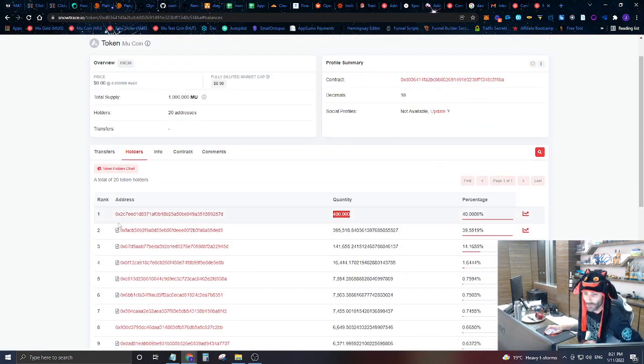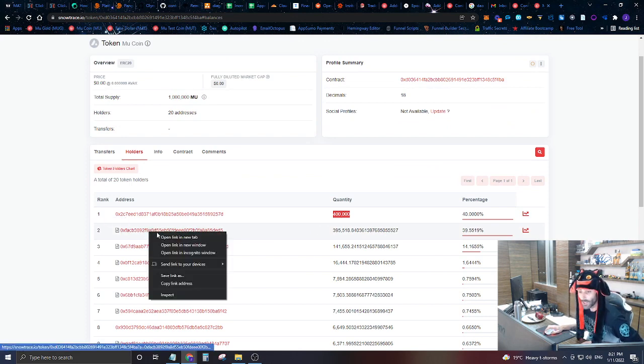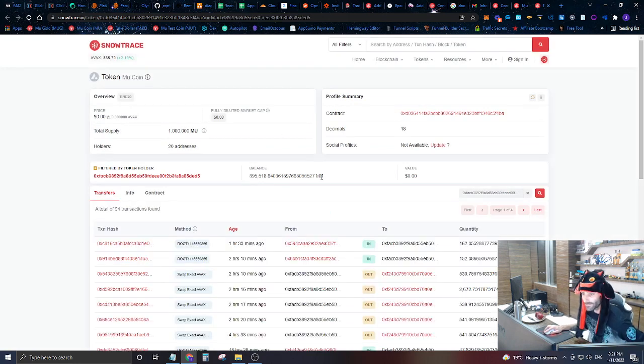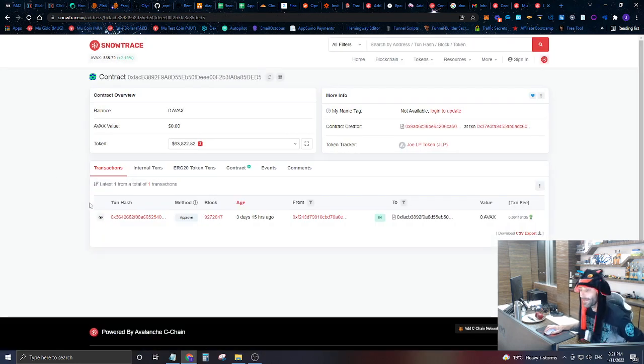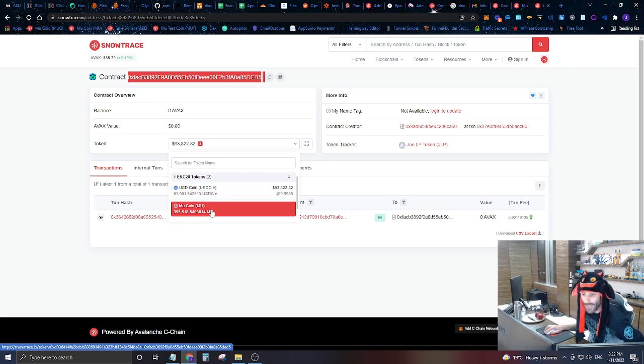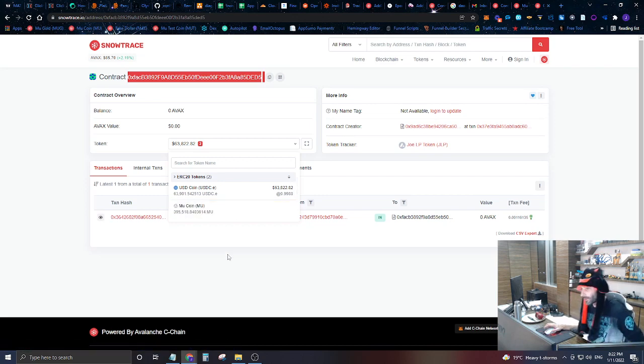Then you can see this address right here, and you can notice several of these addresses that are actually holding MuCoin have this little icon next to them that says contract. And if you actually open up these addresses and you look at these addresses, then you'll be able to see this address has this many Mus. And if you actually just look at this address, you can see what is this address. Well, this address is a smart contract, as you can see. And this smart contract is essentially holding 63,901 USDC coins and also 395,518 MuCoins. So this essentially is a liquidity pool.